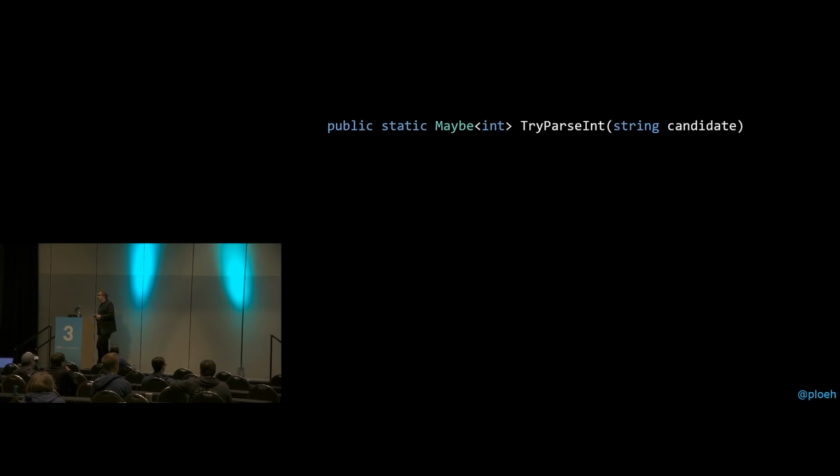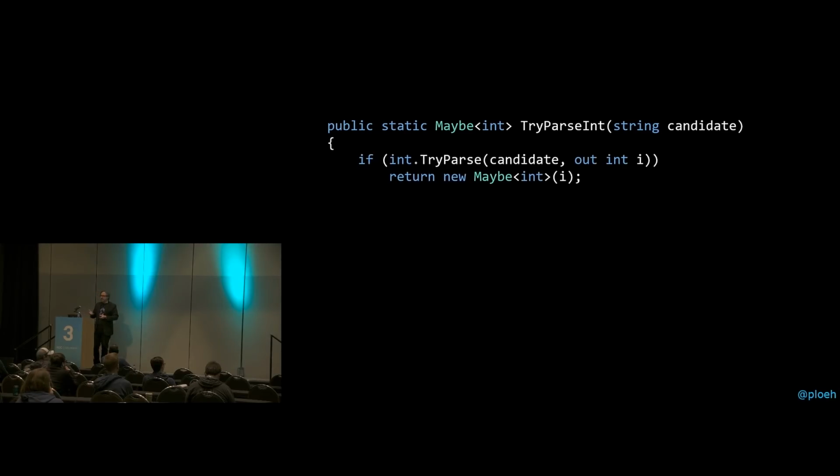Before we return to the async dependency injection example, I'm just going to show you another little example about how this composes in a very nice way. What we can do is create a little wrapper, a little helper around this idea of trying to parse a string into an integer. And you could say, well, that capability already exists. We can do int.TryParse. But again, with the API that you're given by .NET itself, you run into this problem that you need to branch, and you say, okay, if you find an integer, that's fine, but what do you do in the else branch?